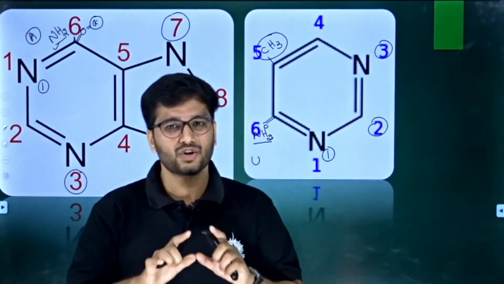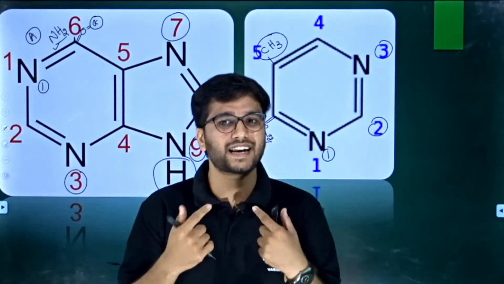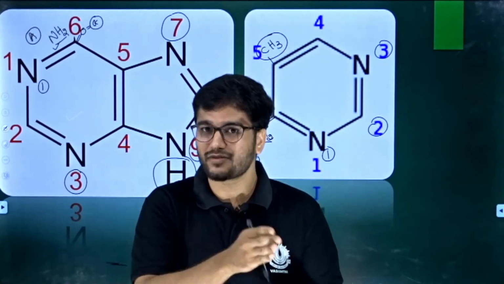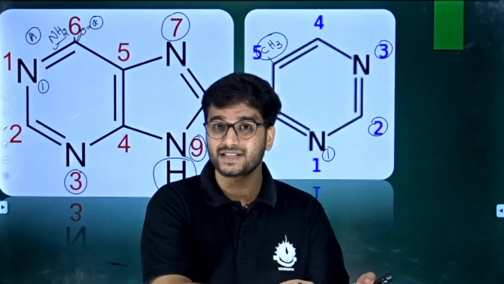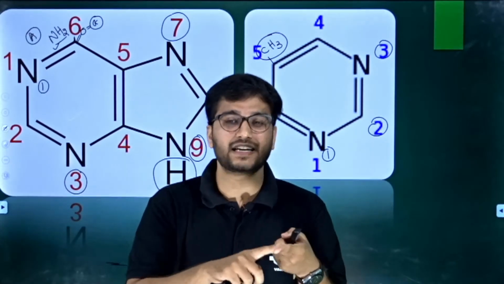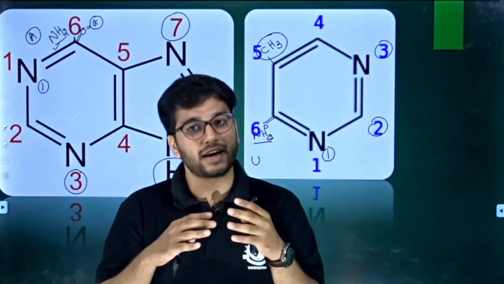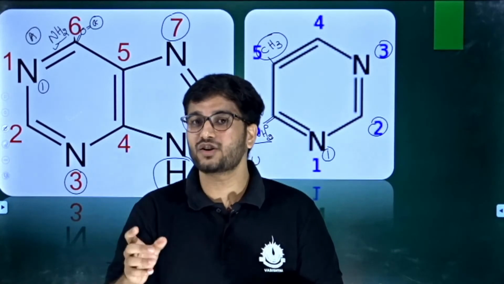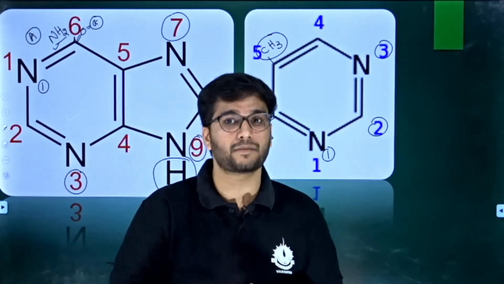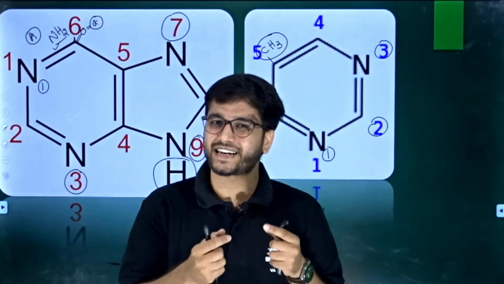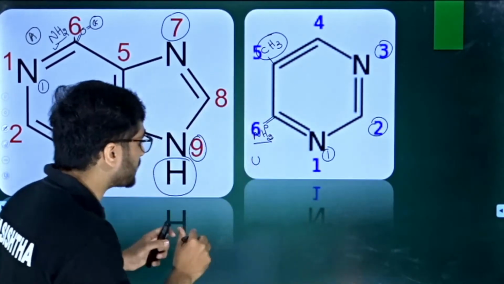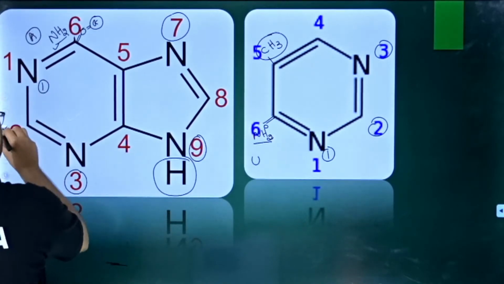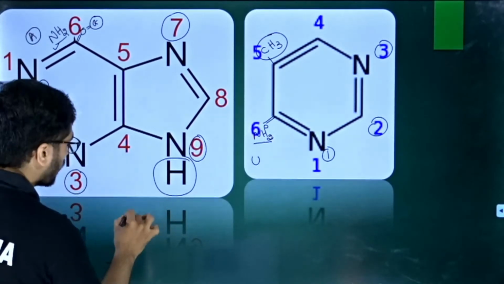So now we conclude all of the nitrogen bases, and now we know which ones come into the category of the DNA's nitrogen bases: adenine, guanine, cytosine and thymine. And now we know what kind of nitrogen bases come under the RNA structure: adenine, guanine, cytosine and uracil. So let's move ahead. But before that, I want to tell you some rules. What rules do we have?